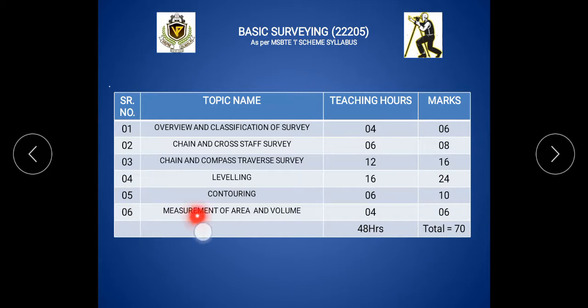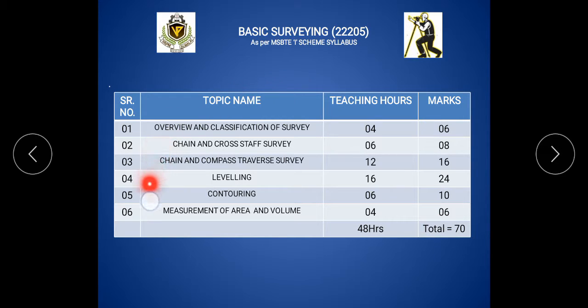Then the fifth topic is contouring. For contouring 6 teaching hours are available, and this topic is asked in the final MSBTE exam for 10 marks. And the last topic, the 6th topic, is the measurement of area and volume. For this topic 4 teaching hours are available, and it is asked in the exam for 6 marks.